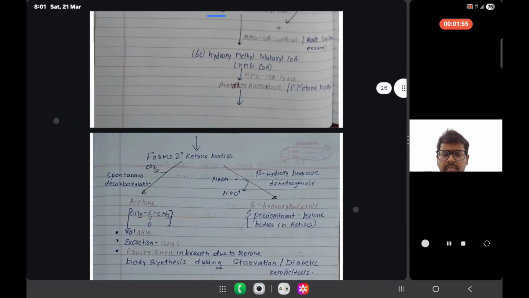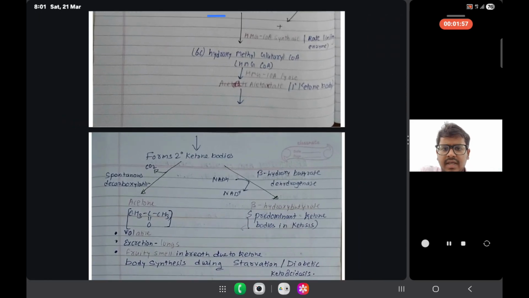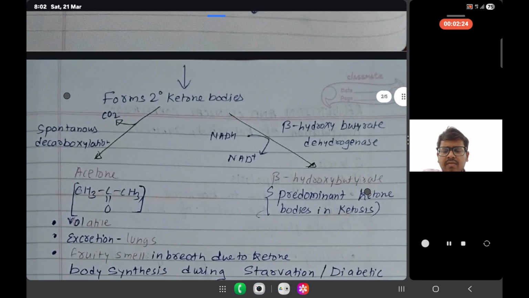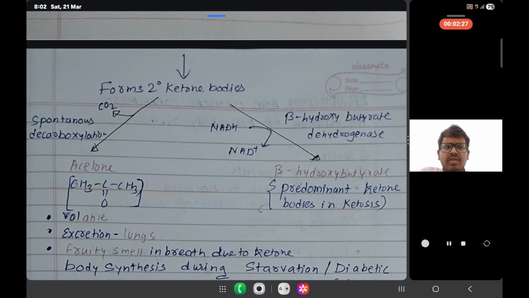From there, the primary ketone body is formed, and from it the secondary ketone bodies form. Then we get the products. We are not counting acetoacetate here. The major products are acetone and beta hydroxybutyrate.